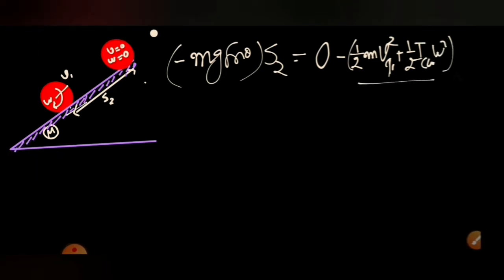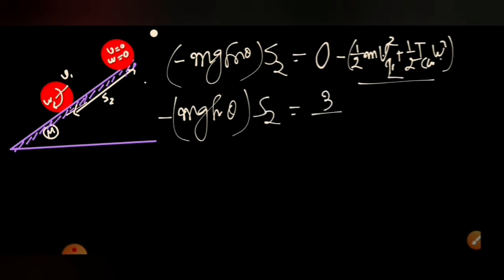So mg sine theta into S2 is equal to this value. Using V equals omega R, this is equal to 3 by 4 m V1 square. V1 we have calculated on the last page, so we substitute that value.